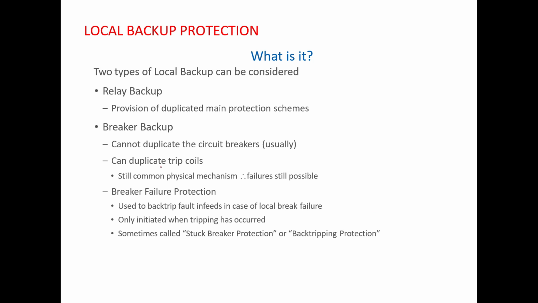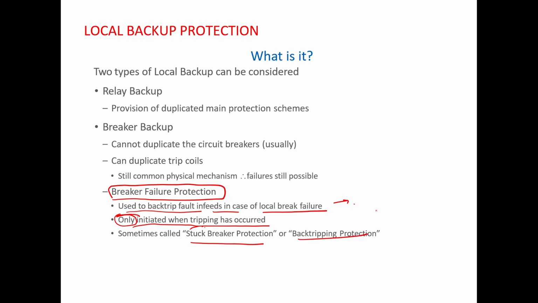So due to these reasons, there is a requirement of another protection for the isolation of fault. That separate protection is called breaker failure protection, and this breaker failure protection is generally used to backtrip the fault in phase in case of local breaker failure, and we will discuss this in the next slide. Then it is initiated only when tripping has occurred. So this is very important. Sometimes it is called stuck breaker protection or back tripping protection.